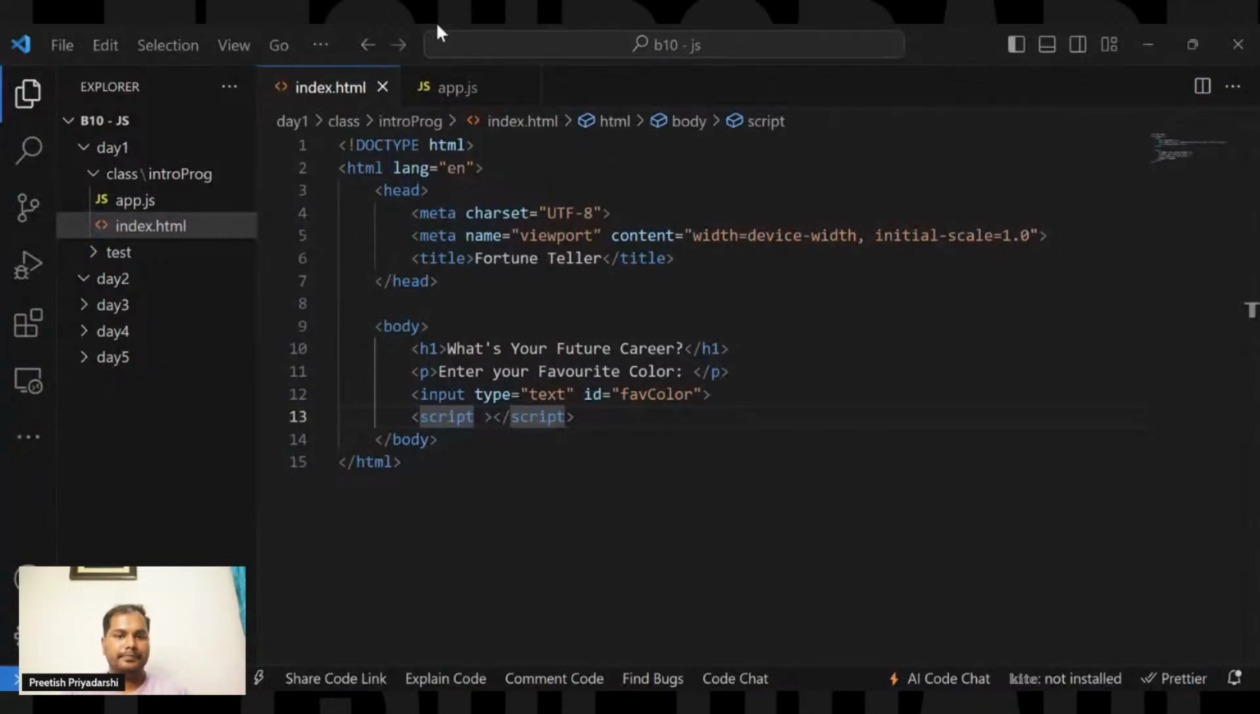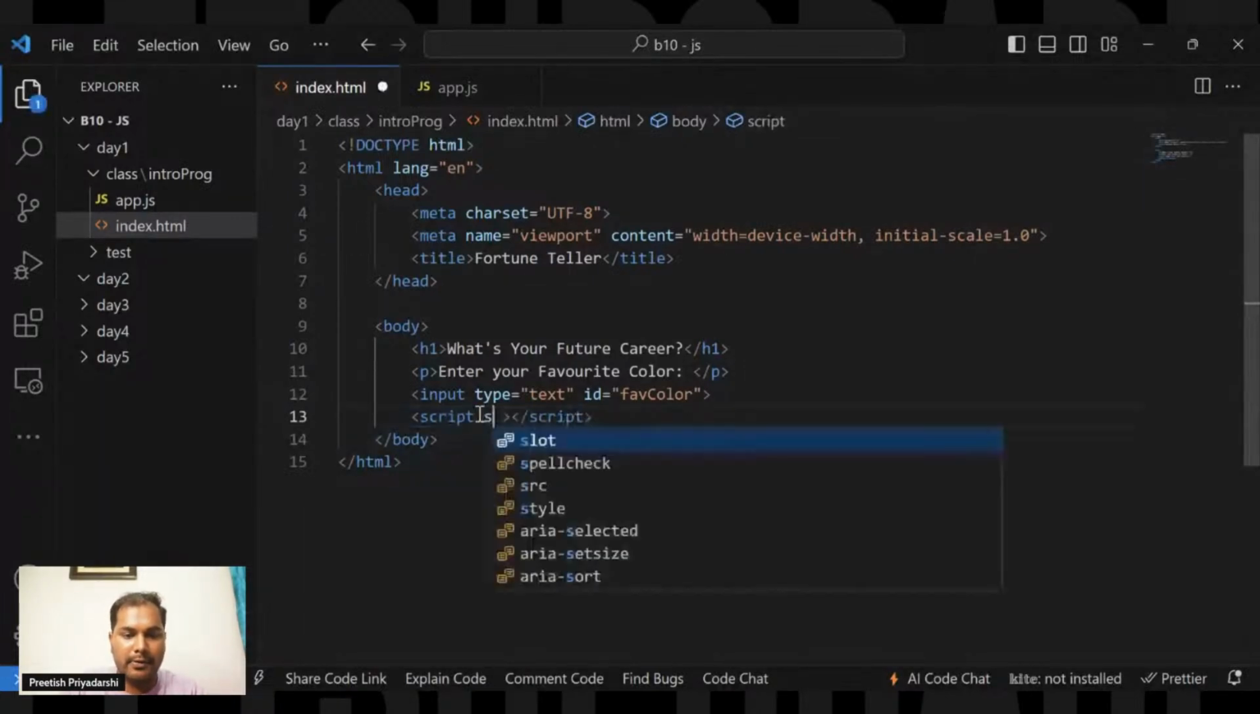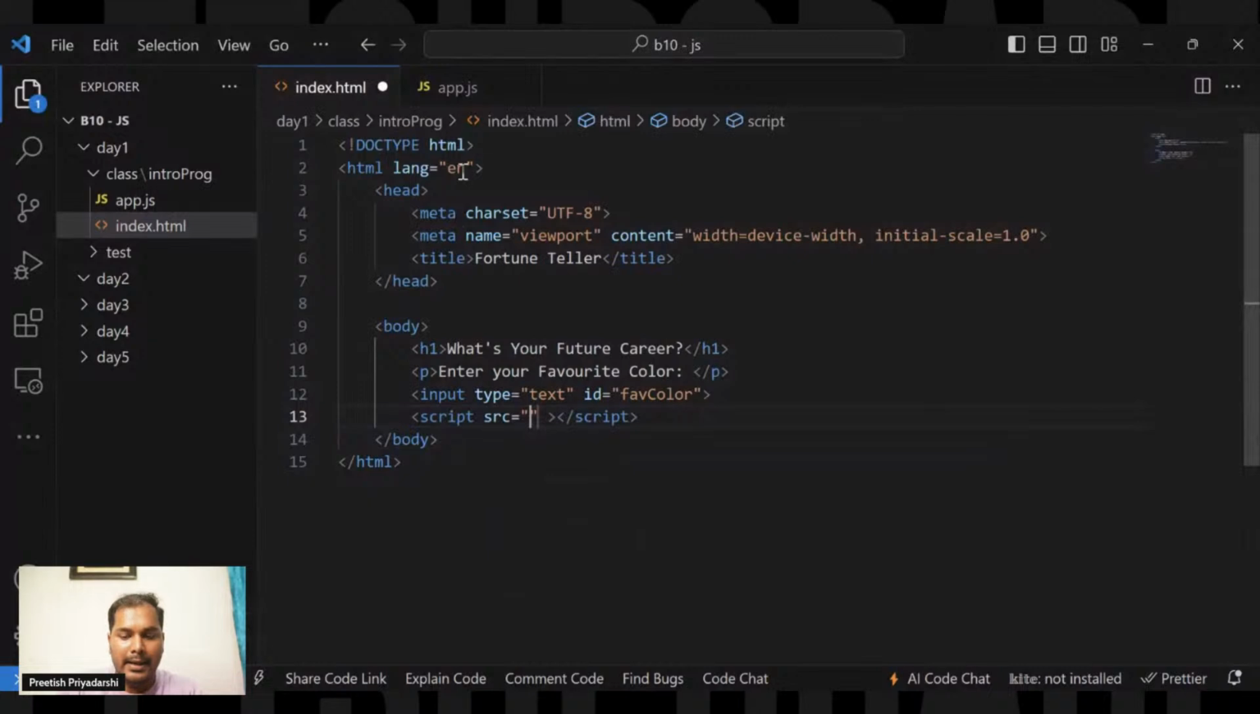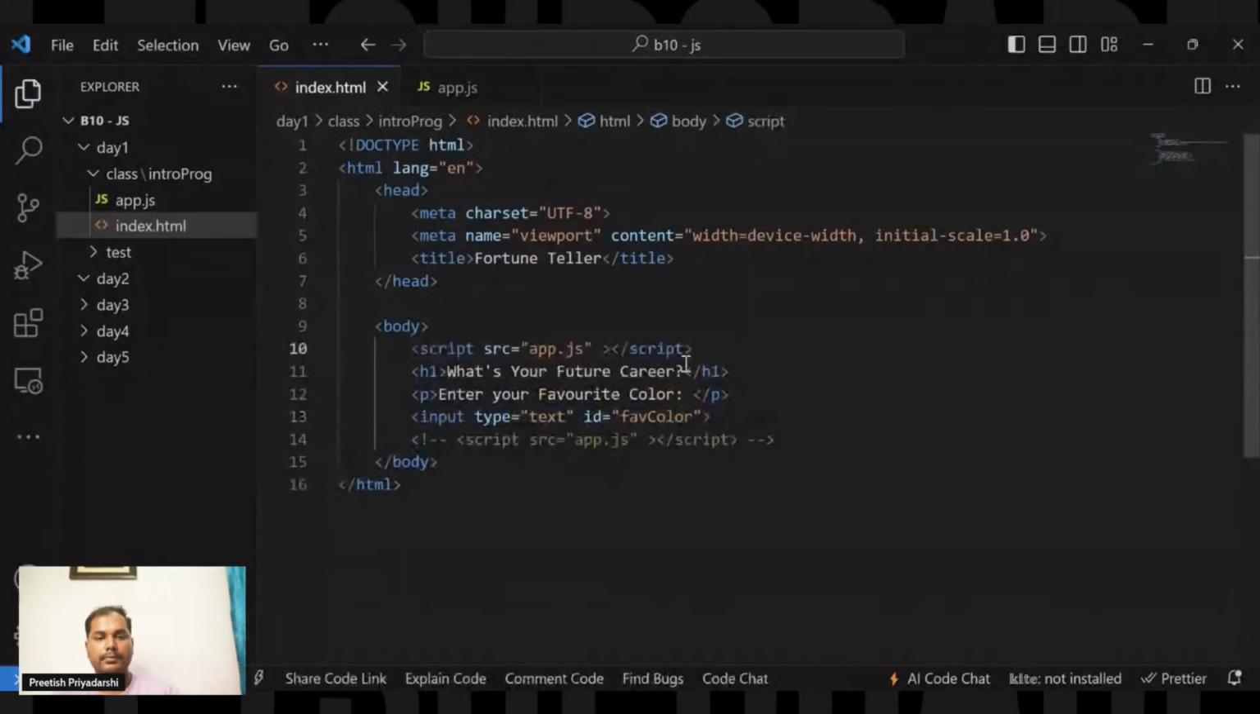Let me also add the source attribute, src, for the file which I am implementing. I am connecting app.js. Let's say I'm not using it right here for now, I will just comment it out. If I use it at the very first, and the JavaScript code is very lengthy, it will take a lot of time for the JavaScript code to load and run.